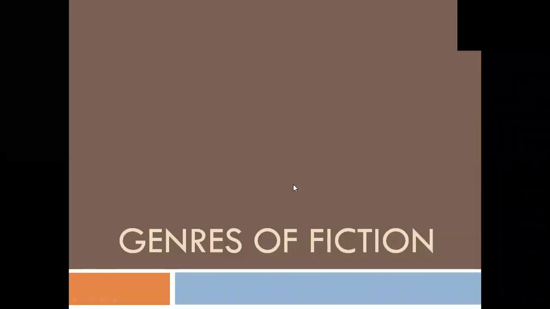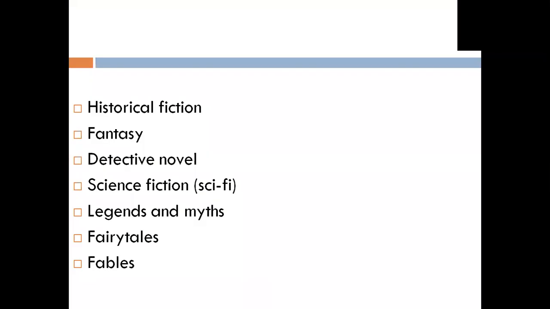So today we are going to look deeply into the fiction topic. Today we will discuss the genres of fiction. I hope that you remember what fiction is. And I also hope that you remember the difference between fiction and non-fiction, because we discussed this on the previous lessons. So first of all, let's have a look at the genres of fictional story. So these are the types of fictional story: historical fiction, fantasy, detective novel, science fiction or sci-fi, legends and myths, fairy tales, and fables.